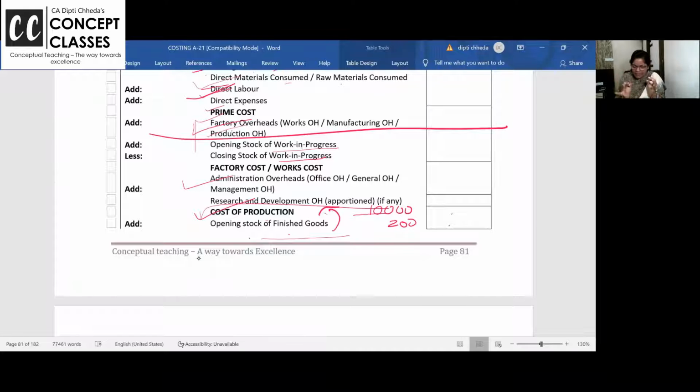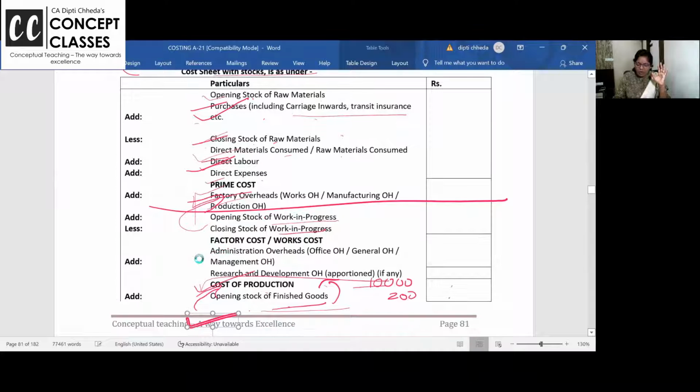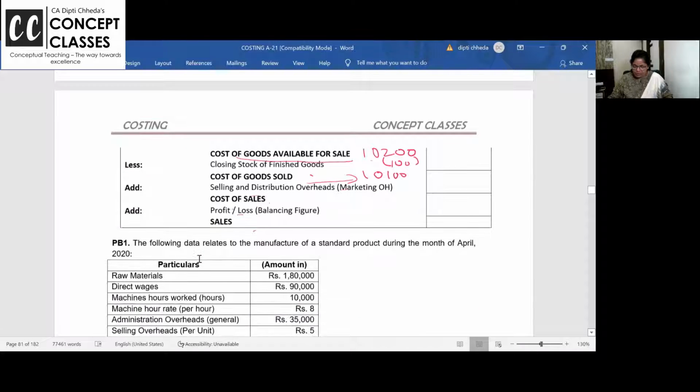I want to repeat, finished goods is always valued at cost of production. Work in progress is always valued at factory cost, prime cost and factory cost. And raw material consumed is always valued, opening and closing stock is always valued as per the raw material cost, whatever you have got. Okay?